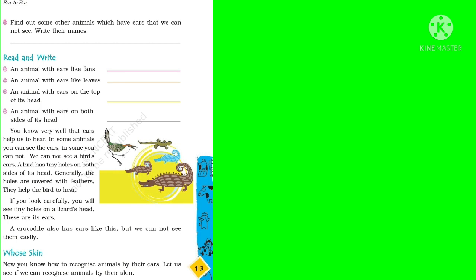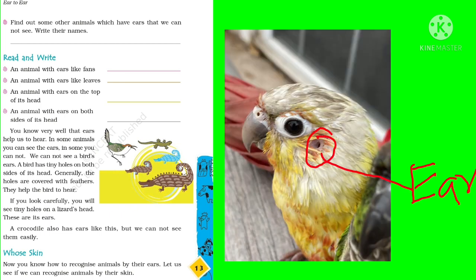You know very well that ears help us to hear. In some animals you can see the ears, in some you cannot. As I told earlier, we cannot see a bird's ear. A bird has tiny holes on both sides of its head. Generally, the holes are covered with feathers. They help the bird to hear.